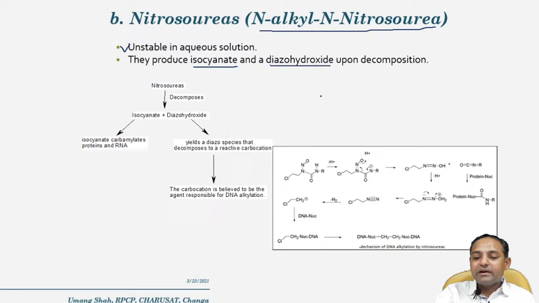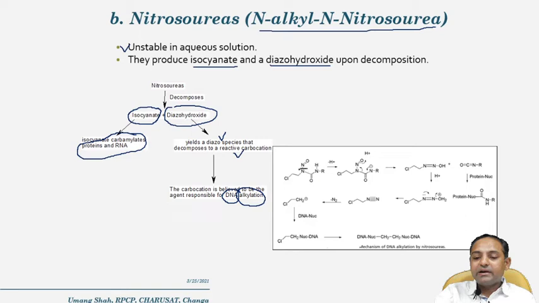So this is a nitrosourea, and after decomposition it is converted into the isocyanate and diazo hydroxide. The generated isocyanate carbamylates the protein as well as the RNA, and the generated diazo hydroxide yields a diazo species that again decomposes to a reactive carbocation, and this carbocationic carbon is attacked by the N7 of the DNA, and in this way alkylation occurs. So this is how nitrosourea derivatives act.